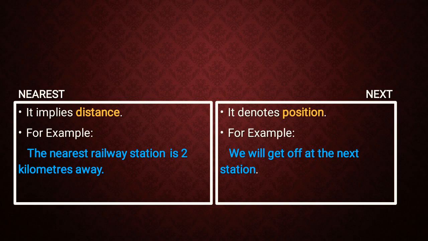Next, nearest and next. Nearest implies distance, whereas next denotes position. For example, the nearest railway station is 2 kilometers away. And an example of next is we will get off at the next station.